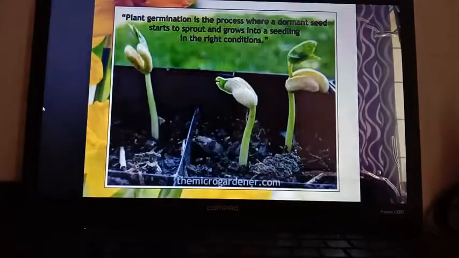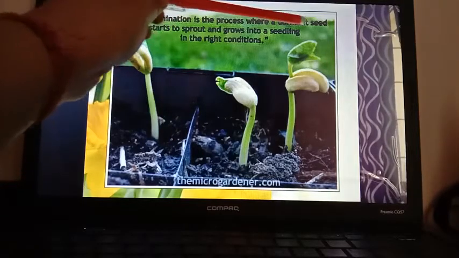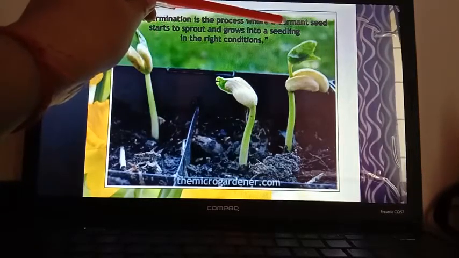Germination is the process where a dormant seed starts to sprout and grows into a seedling in the right conditions. So, students, follow a few words. First one, dormant seed.